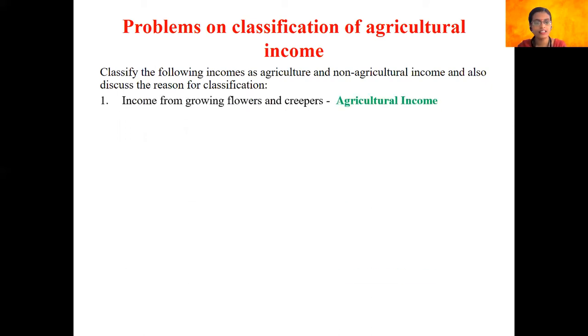So the first thing here we have is income from growing flowers and creepers. It would be considered as an agricultural income because in order to grow the flowers, we have to sow seeds, we have to put pesticides or the required inputs in order to get the yield. So you are investing time as well as money and getting a yield out of your investment. Therefore, this particular income comes under the category of agricultural income, which is tax-free in India.